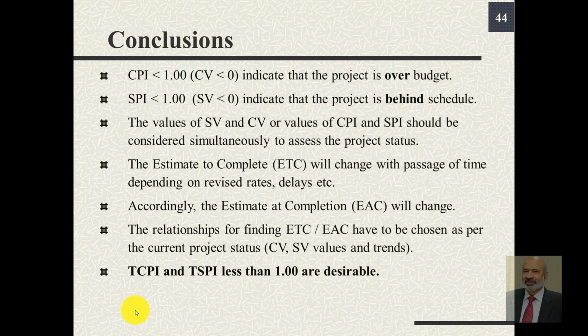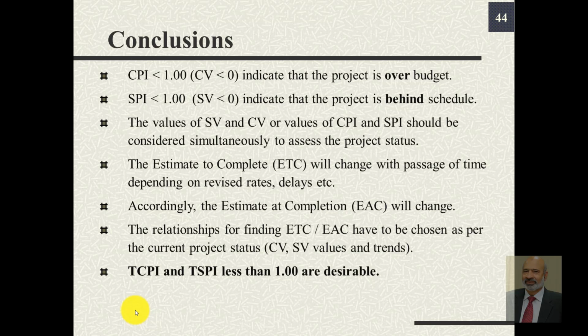So here is what we can conclude from today's lecture. If the CPI value is less than 1 or correspondingly the cost variance is less than 0, that means it is negative, it indicates that the project is over budget.